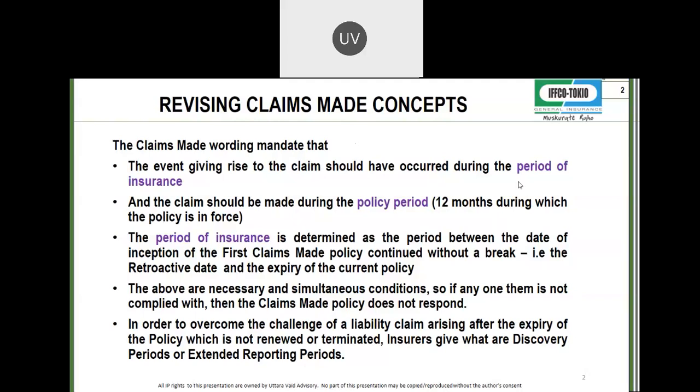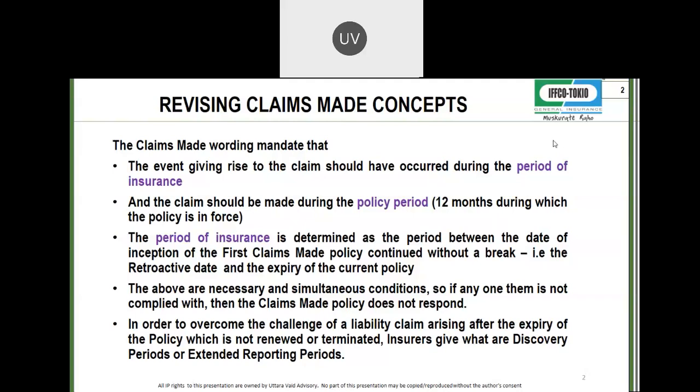Again I repeat, if the wrongful act in a claims made policy has happened, you started the policy from 1st April 2016, your retro date is 1st April 2016 because you have continued it without break. We also did that if you break it, then it will start from the new date from which you are holding continuous cover. Here we are assuming that this has continued without break. An accident happened in your plant in 2019. So it has happened after the retro date.